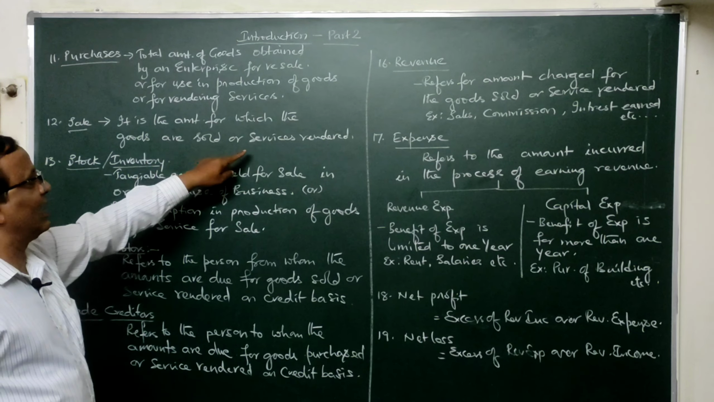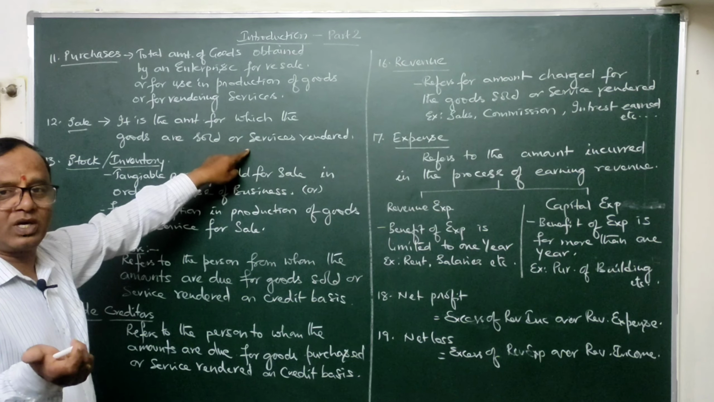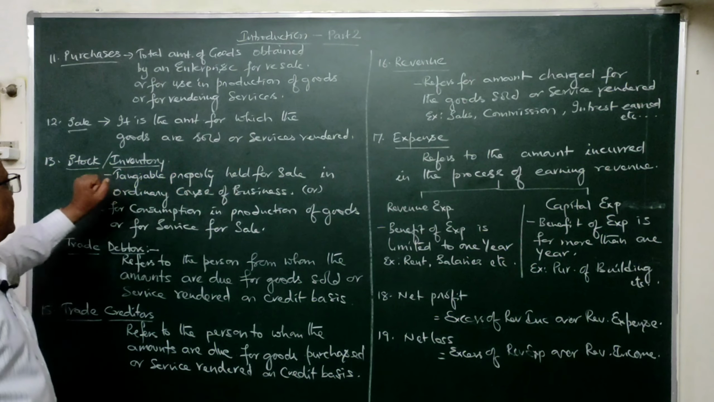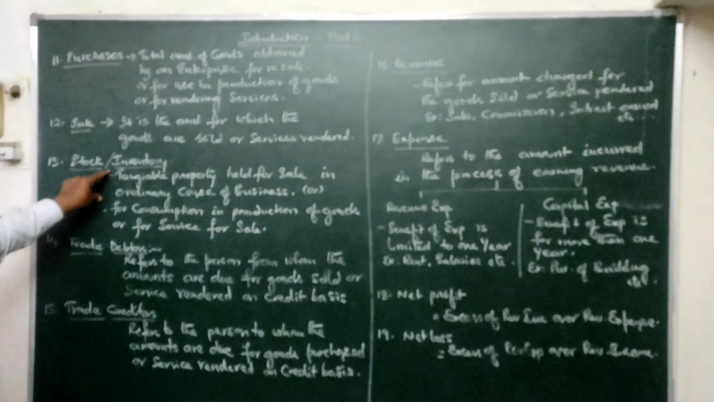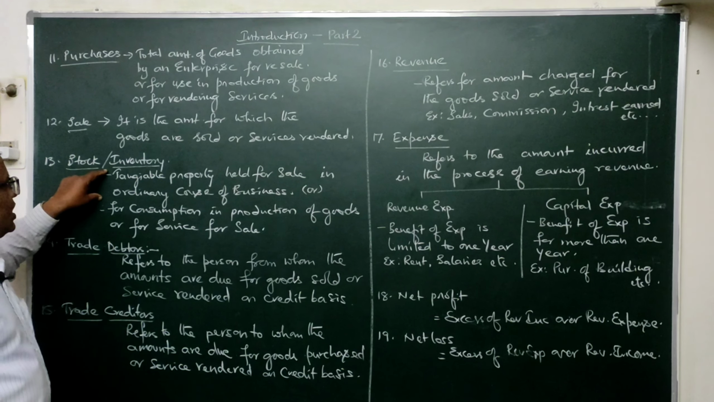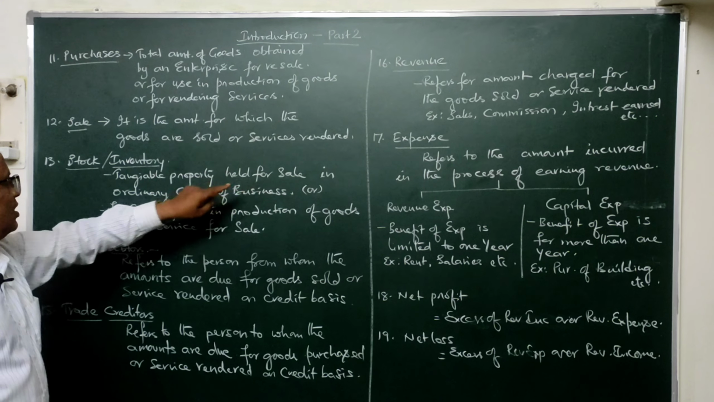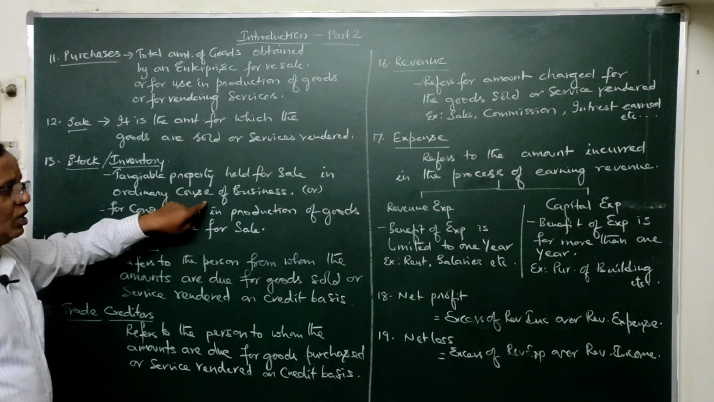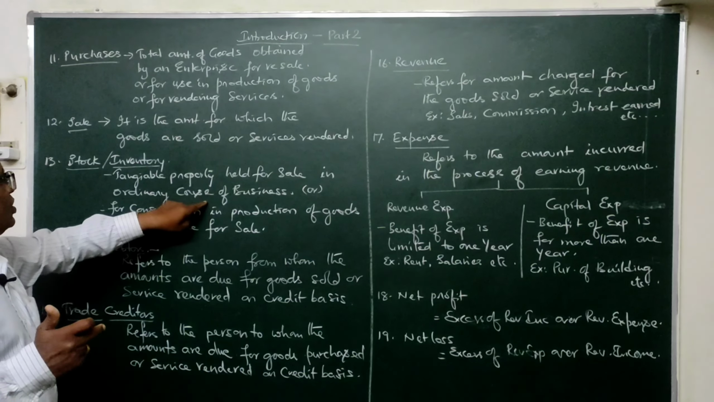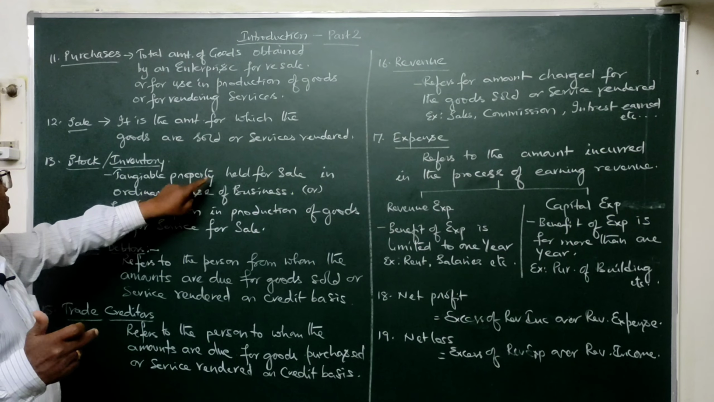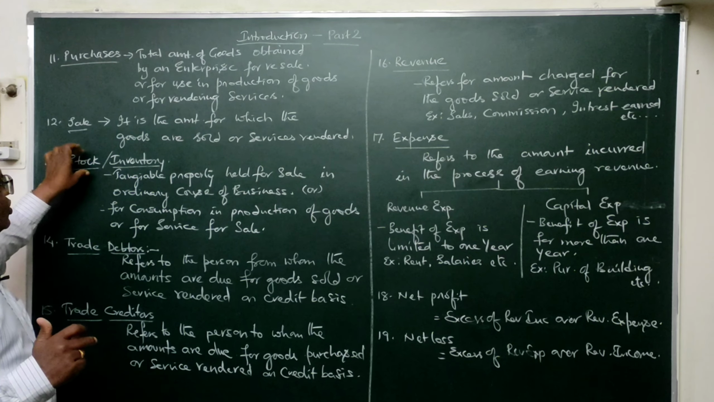Okay, when we have rendered some services, whatever we are charging for that is also treated as sale of service. Okay, the next: stock or inventory. What is the meaning of stock or inventory? Inventory or stock means tangible property held for sale in the ordinary course of business. In the ordinary course of business means normally in the business, whatever is being held by the business for sale is treated as the stock of that particular thing. We will call it a stock or inventory.